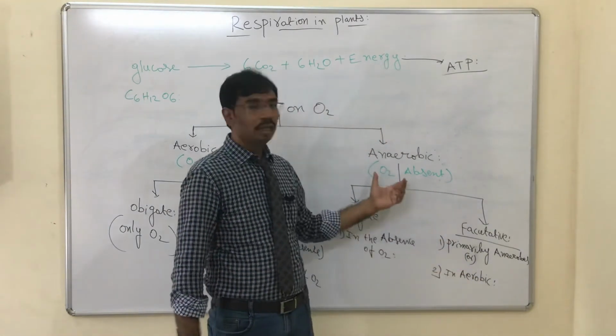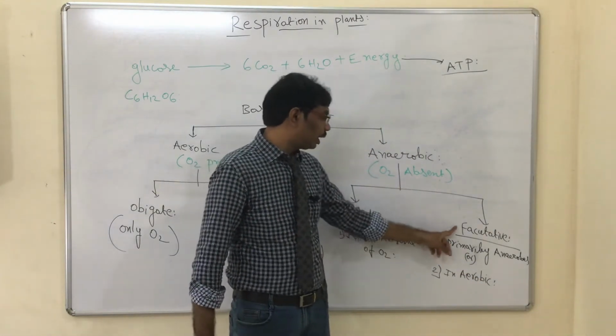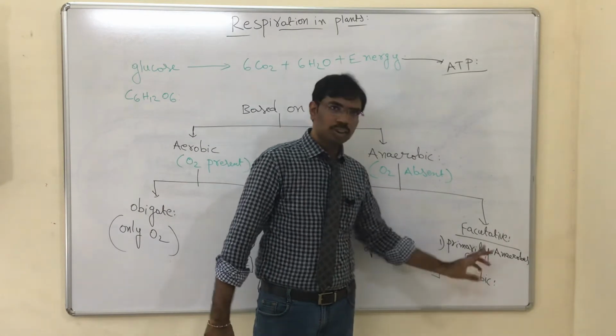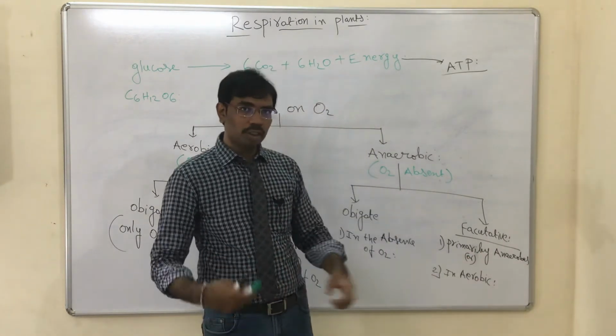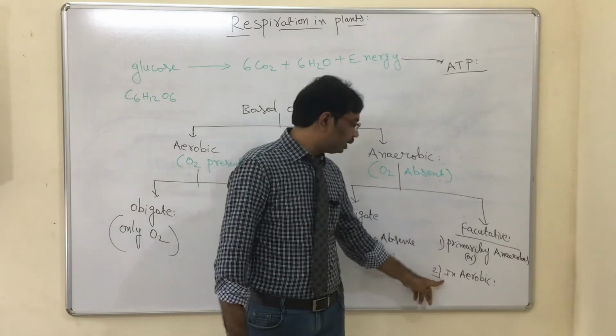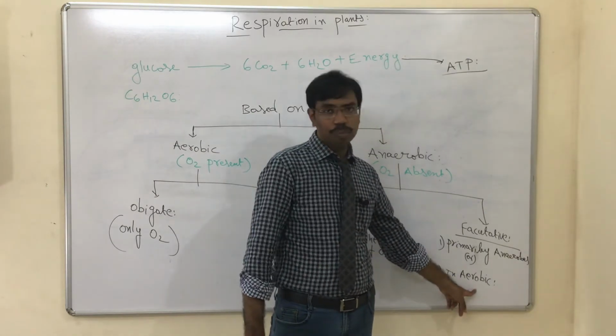That kind of respiration is called facultative anaerobic respiration. So its primary importance is anaerobic condition, but it can survive in the presence of aerobic condition also.